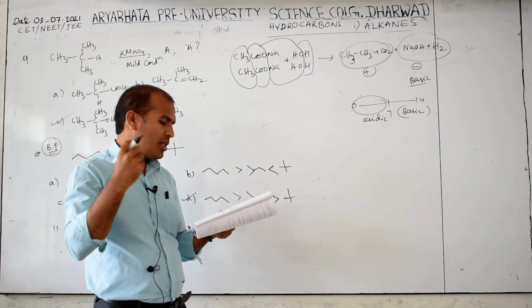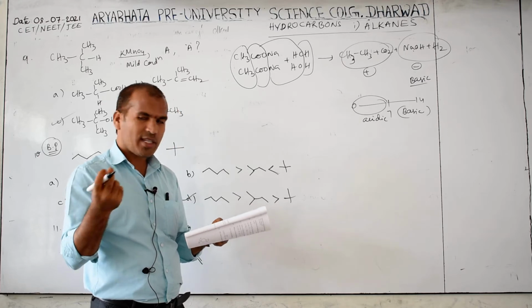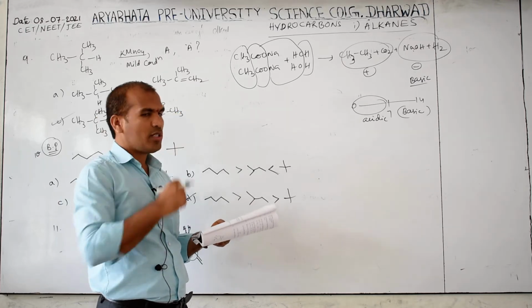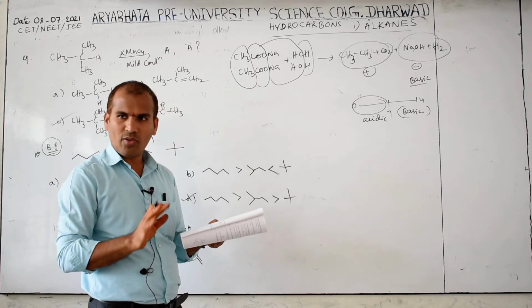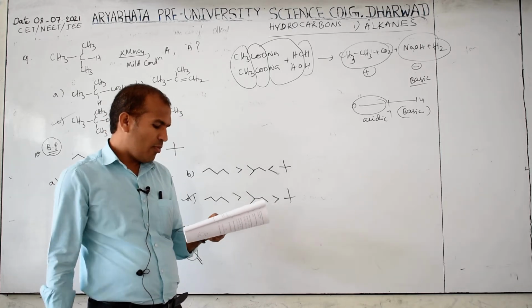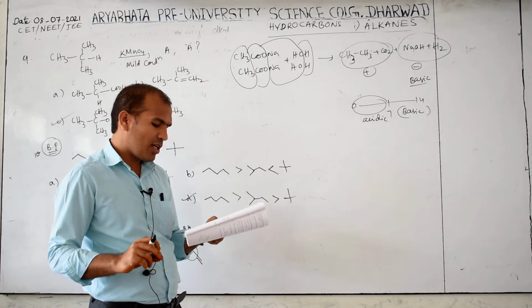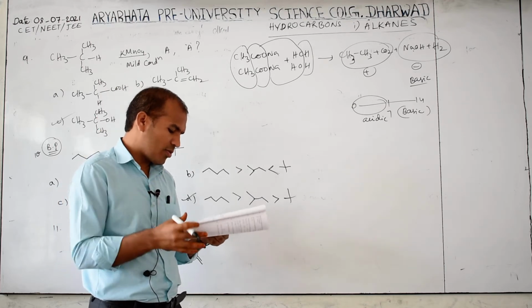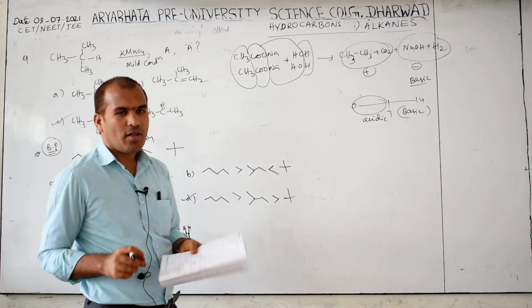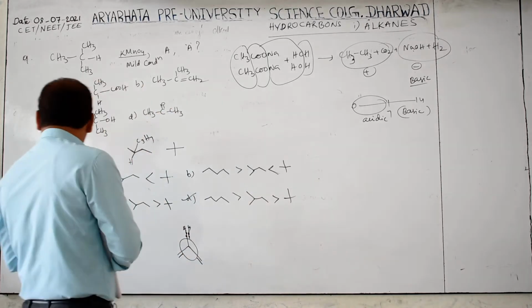Option B I will read: decreases progressively as the reaction proceeds. No, because here NaOH is a strong base, so the pH increases. Remain constant throughout the reaction? No, because NaOH formed, so it only increases. May decrease if the concentration of the electrolyte is not very high. That is not a correct option. The first option only is correct.